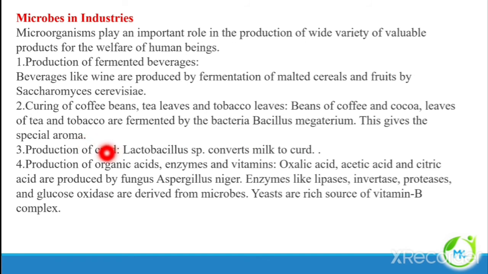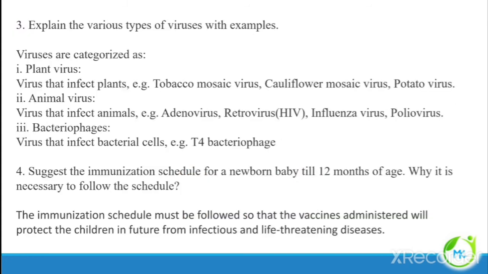Aroma meaning smell. Production of curd. Lactobacillus species convert milk to curd. Production of organic acids, enzymes and vitamins. Oxalic acid, acetic acid and citric acid are produced by Aspergillus niger, and several enzymes also are derived from microbes, and yeast is a rich source of vitamin B complex.